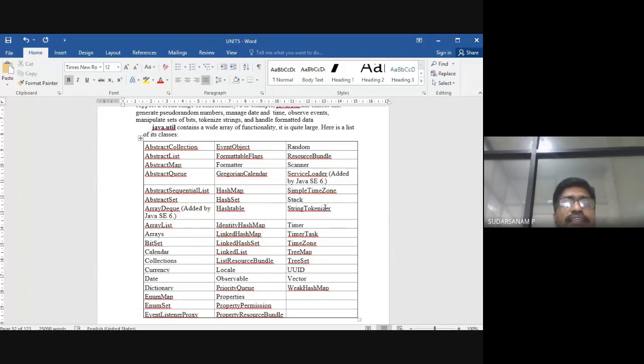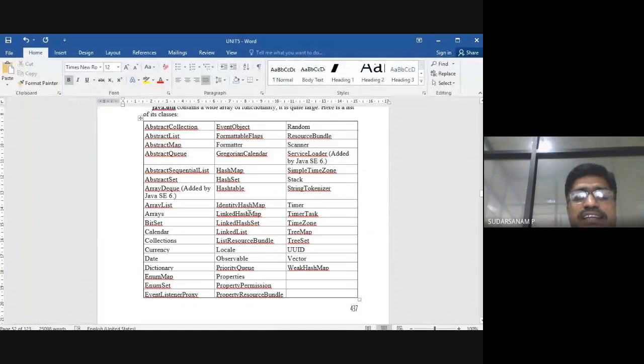So one is AbstractCollection, EventObject, Random, Scanner, AbstractMap, AbstractList, AbstractSet, ArrayList, Arrays, BitSet, Calendar, Date, Dictionary, PriorityQueue, Vector, TimeZone. So all these things are available. So the maximum we are utilizing here are Arrays, Dictionary, PriorityQueue, TreeSet, Vector, some of these things. So these are all the things we'll be utilizing in our Java programming.